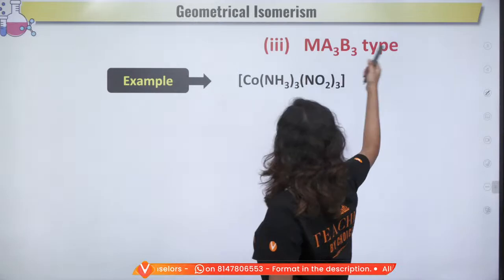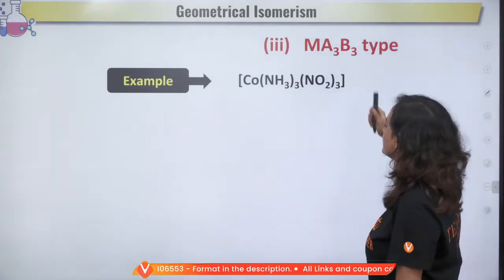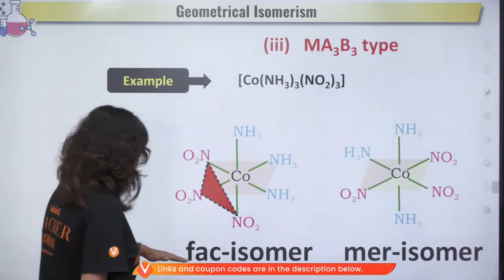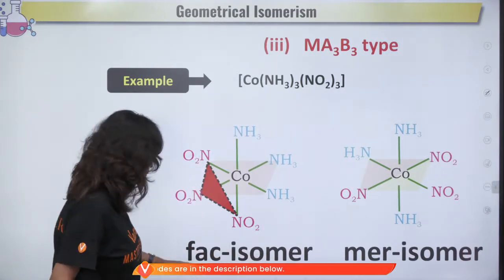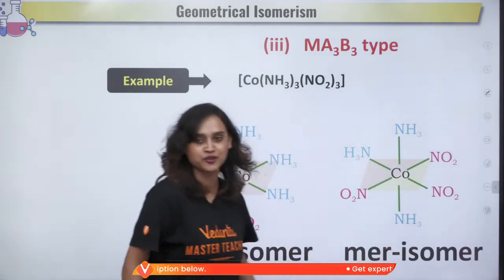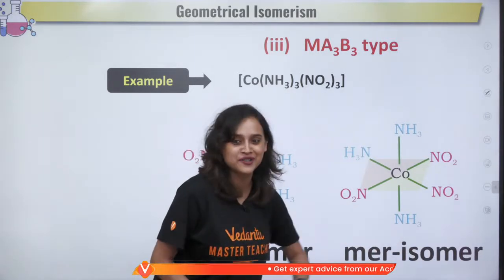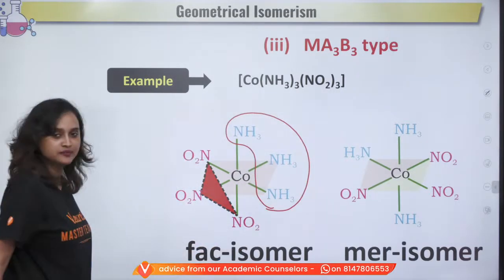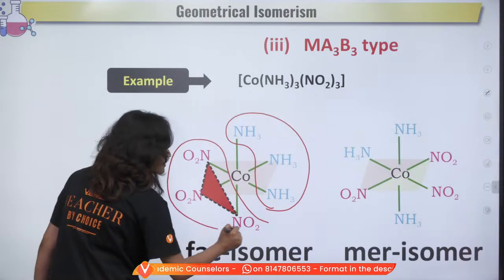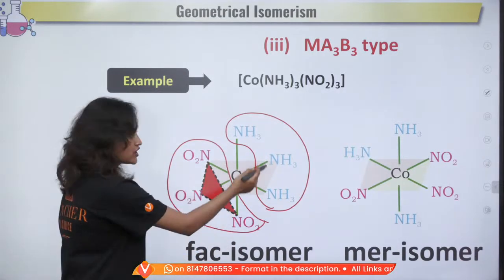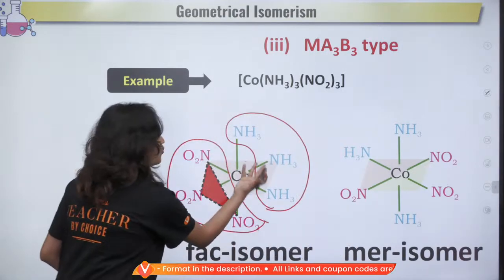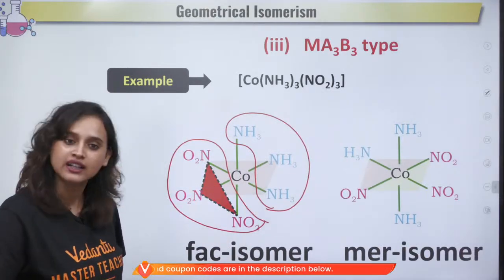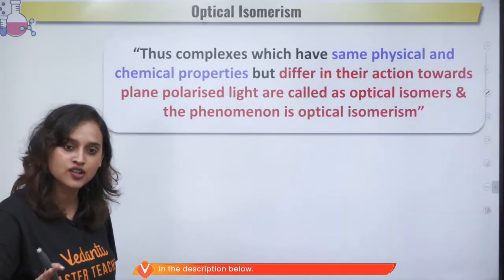Alright, now it is Ma3b3, for example Co(NH3)3(NO2)3. Oh, this is interesting. Yes, it is facial isomer. What do we usually call it? Fac-mer isomer. Take a look at it. Either all the three similar ones are here, and again all the three similar ones are here, so this becomes your facial. Or if you just change one of the arrangements, you will get mer isomer. This is also clear, everyone.